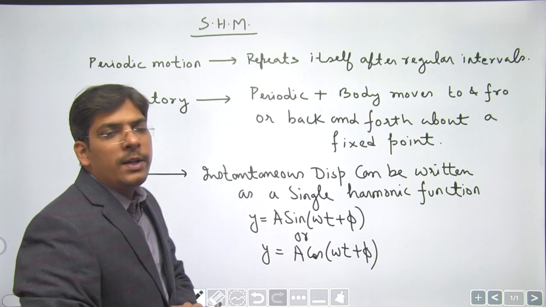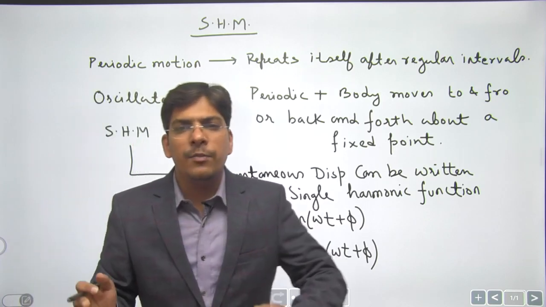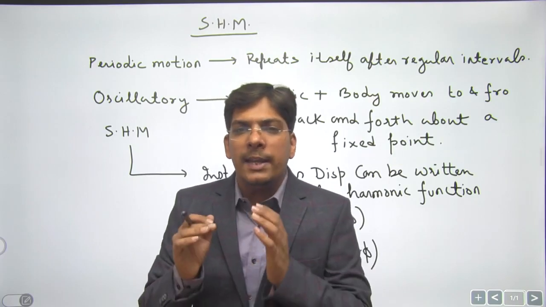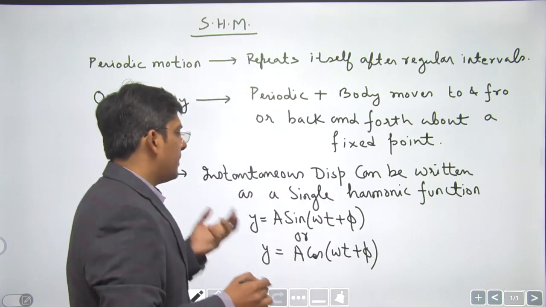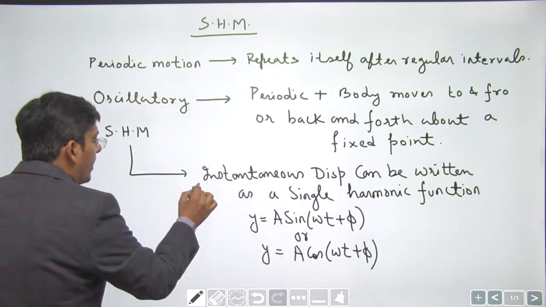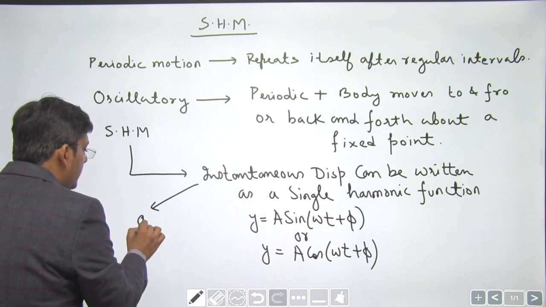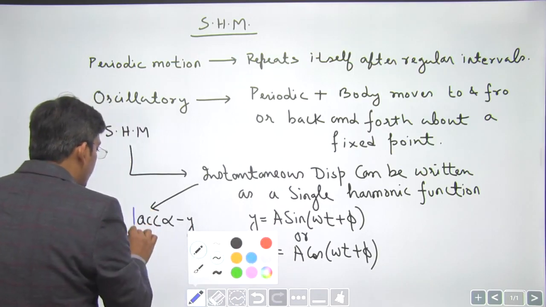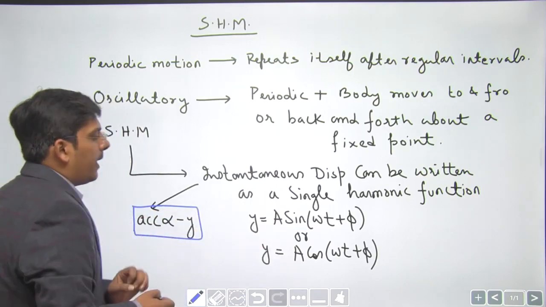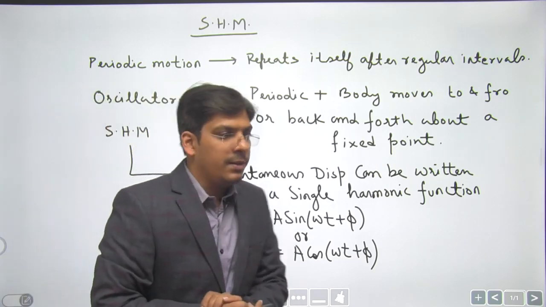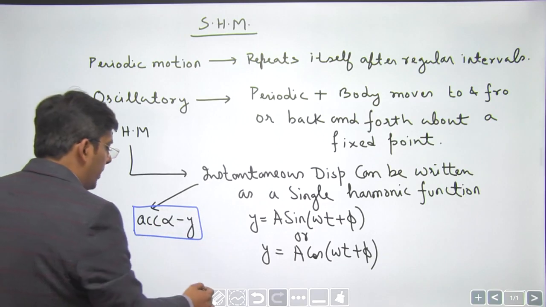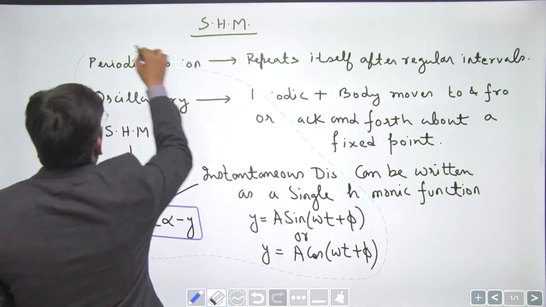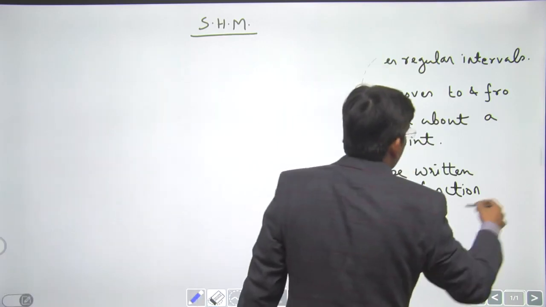So keep in mind, dear students, when you can write the equation for the displacement of a particle as a single sine or a single cos function, then you can easily conclude that the function is a simple harmonic function. Or you have another definition: if the acceleration is directly proportional to minus y, then you say that the motion of the particle is SHM, simple harmonic motion. So kindly note down, dear students, in this chapter we shall deal with simple harmonic motion only in detail.